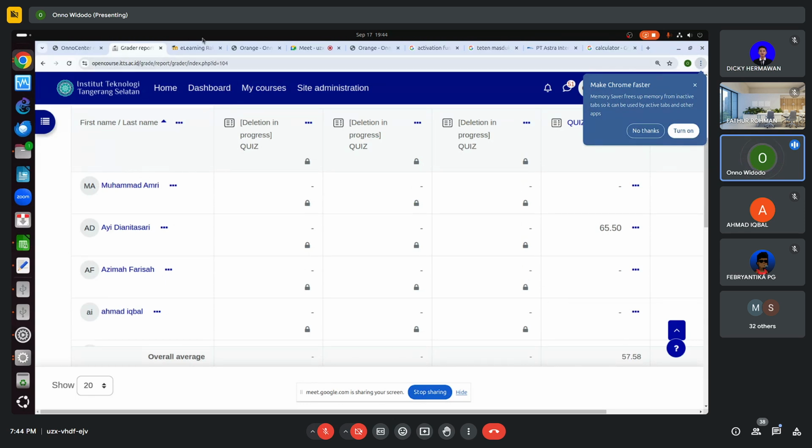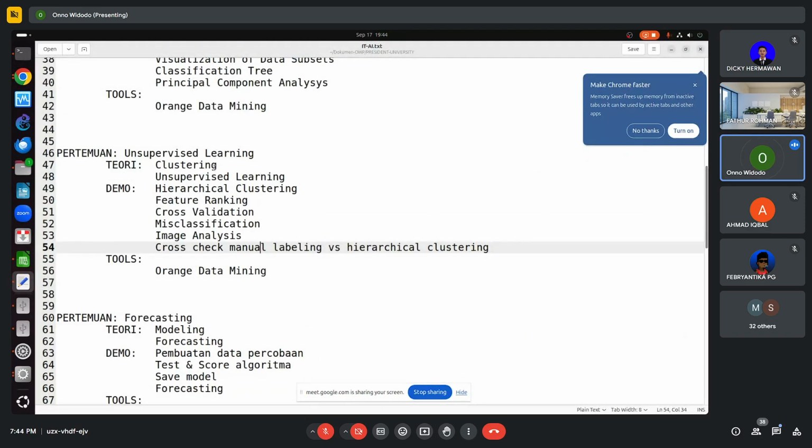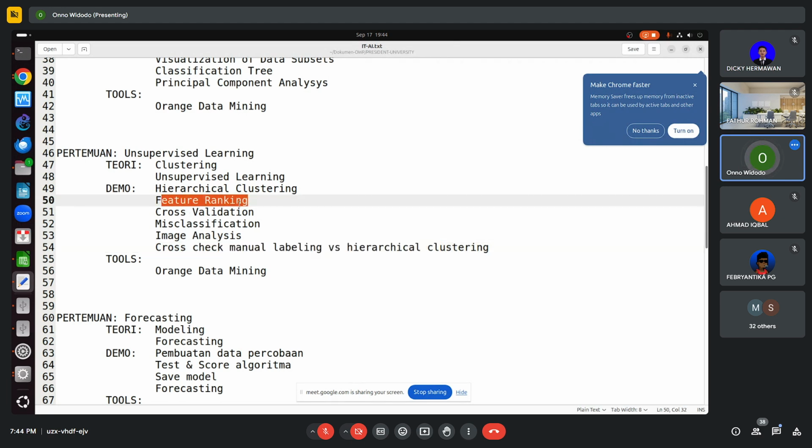Okay. Now let me see what is my... here. Okay. So I already showed the clustering, unsupervised learning, hierarchical clustering, misclassification, image analytics, cross-check between manual labelings and hierarchical clustering. I haven't showed the feature ranking. Okay, I will show the feature ranking then.